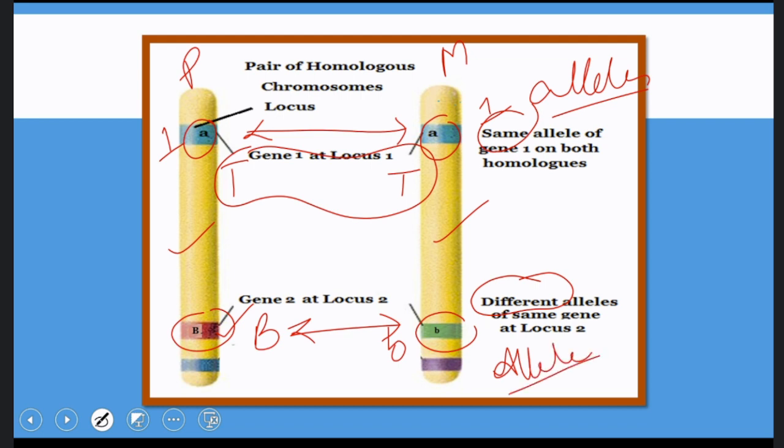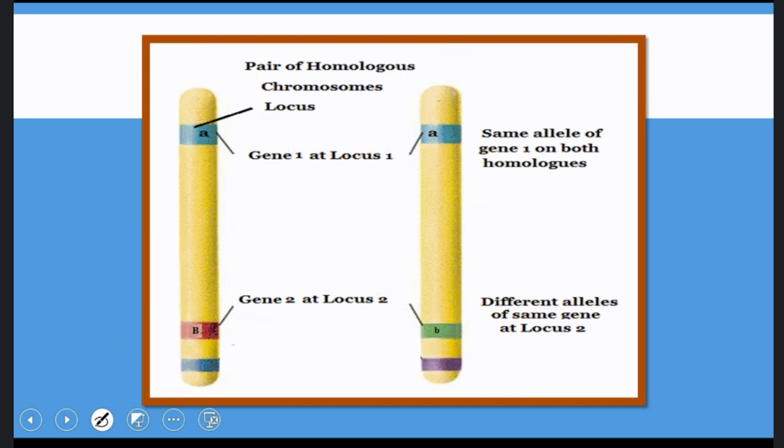They are alleles only because they are present on the same locus. Let us say this is the second locus and this is the second locus. So because they are present on the same locus, they are said to be alleles. But alleles doesn't mean that they are always the same. They can be different also. For example, I'm a tall plant. My mother is a tall plant. I have received a tall gene. My father is a dwarf plant.